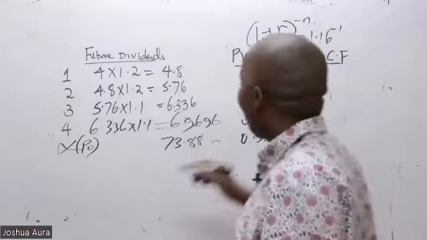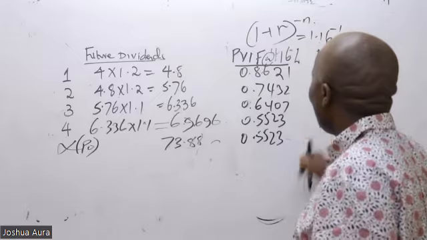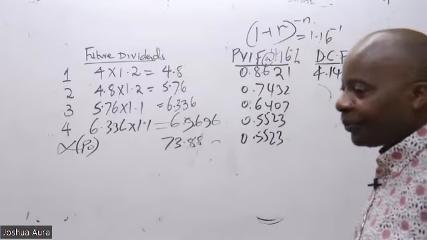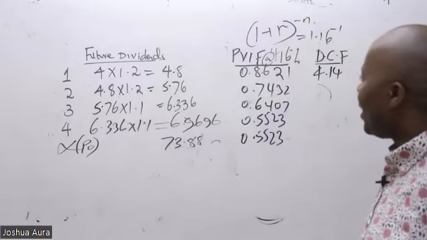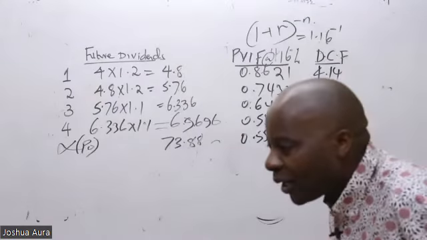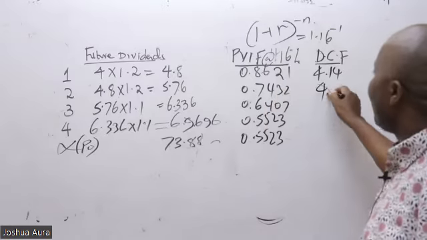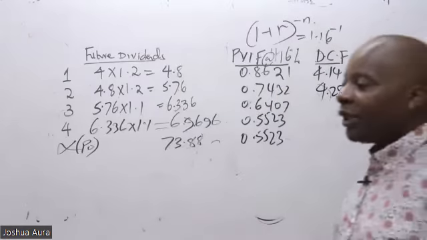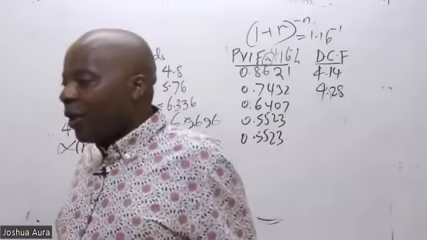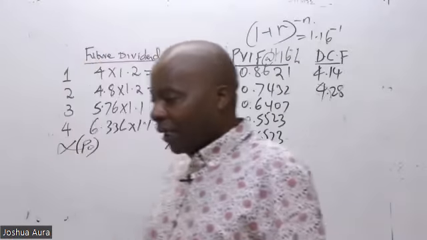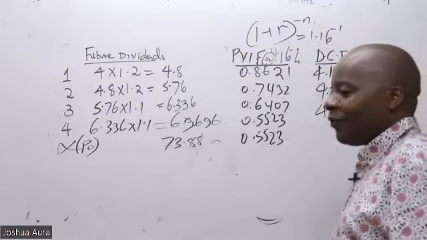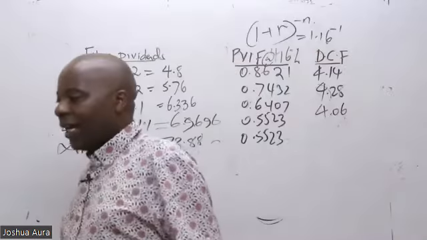Irene gives me 4.14. And then we have 5.76 times 0.7432. According to Umi Mwakio, it's 4.28. Then now we are on the 3rd year. Mish Mboko, 4.06. Lilian Irene, 4.06.